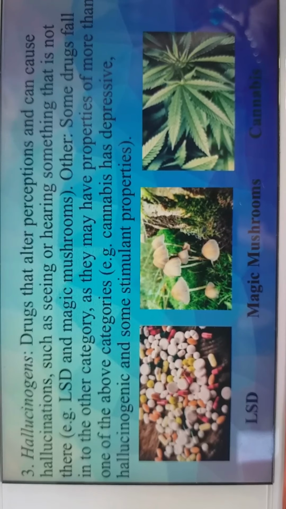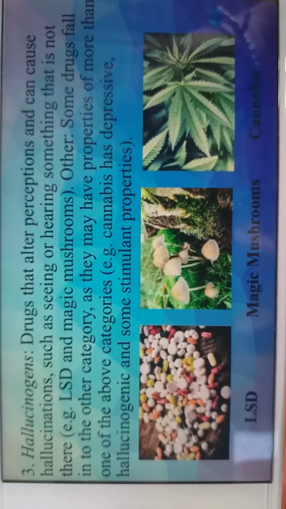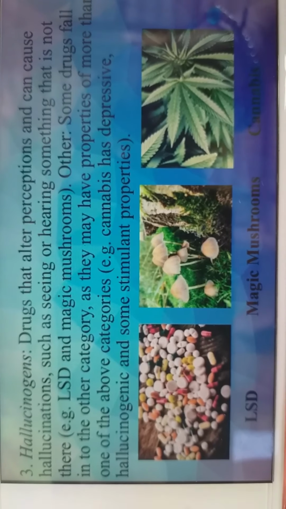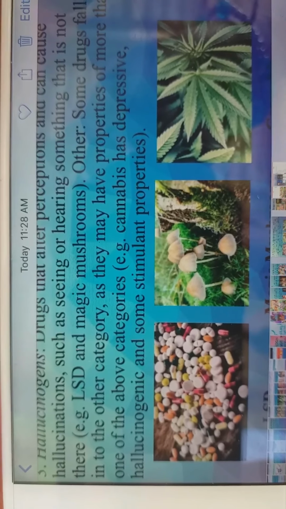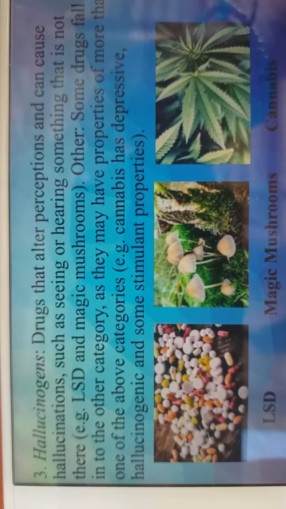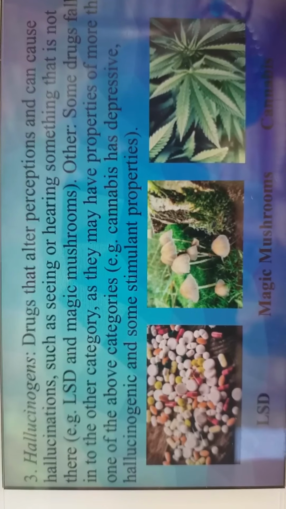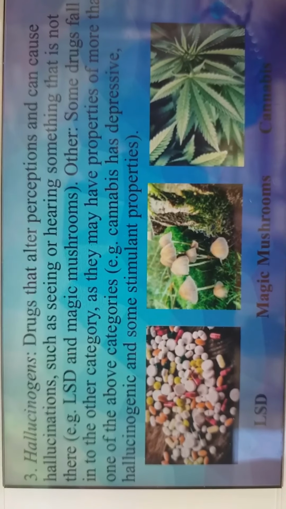Now let's move on to hallucinogens. From its word, hallucinating. The common examples of hallucinogen drugs are LSD, magic mushrooms, and cannabis. LSD is a mood-changing chemical lasting 12 hours or so.